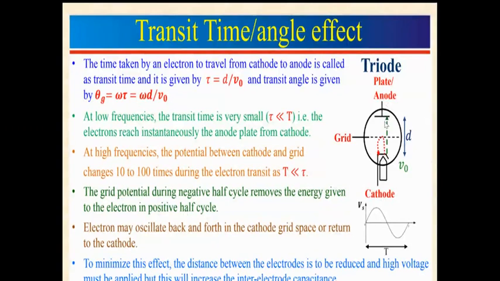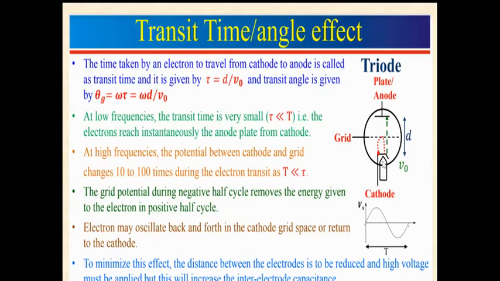But as the voltage changes from positive to negative, the electron will be attracted towards the cathode. In the positive half cycle it starts moving toward the anode, but in the negative cycle it is attracted back towards the cathode.